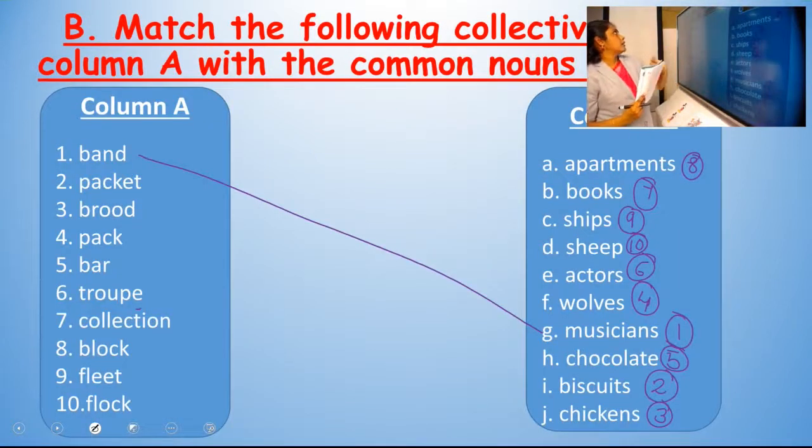Then we discussed the second exercise. Exercise number B, match the following collective nouns of column A with the common nouns in column B. Band of musicians, packet of biscuits, brood of chickens, pack of wolves, bar of chocolate, troop of actors, collection of books, block of apartments, fleet of ships and flock of sheep.